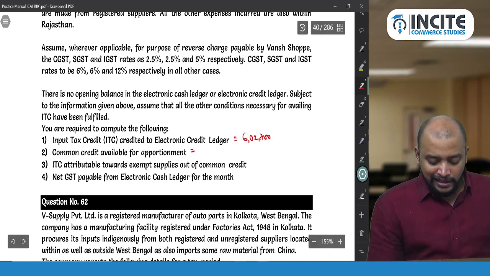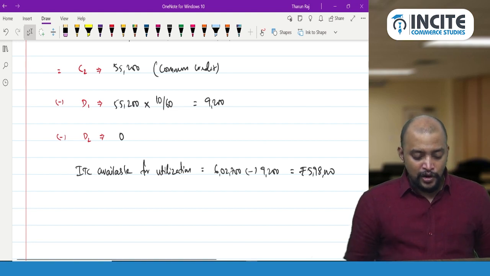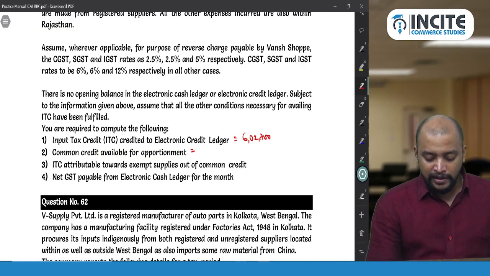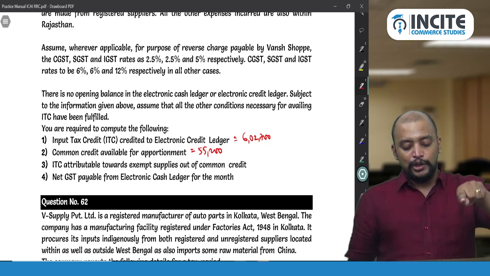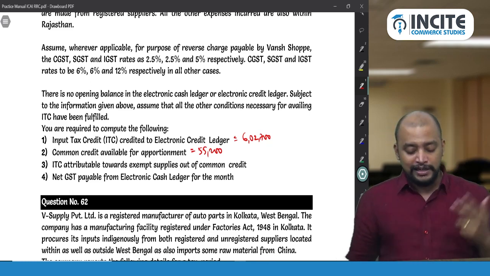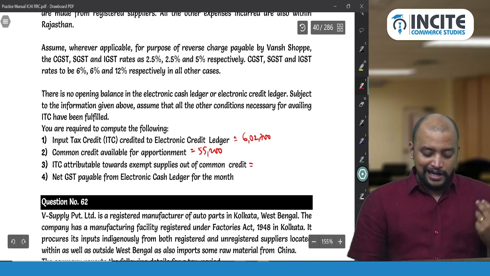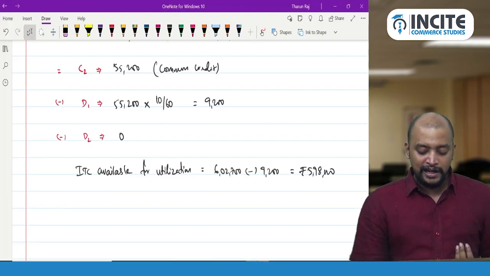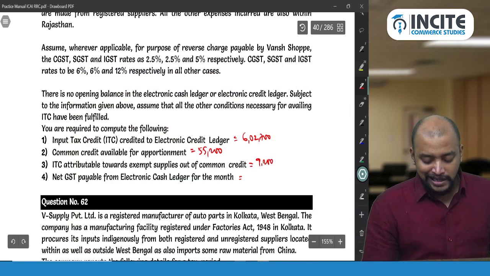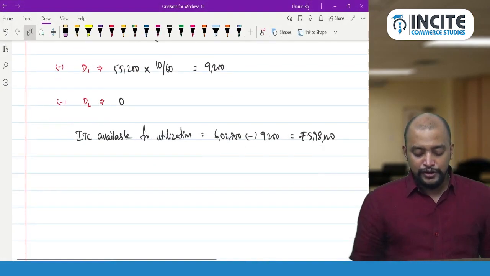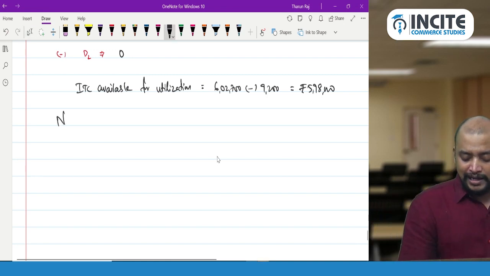6,02,700. Common credit available for apportionment. Common credit is 55,200. ITC attributable towards exempted supply out of common credit. Out of common credit, how much of the ITC is attributable towards exempted supply? So that is 9,200. That also we computed. Now net GST payable we need to find. So see this, simple. Net GST payable.